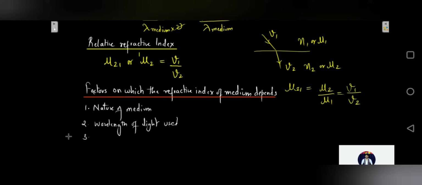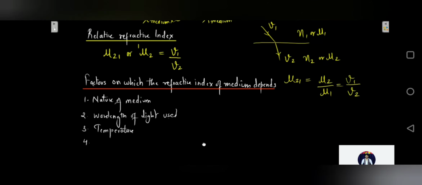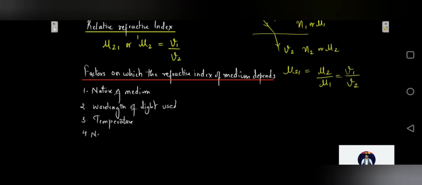Third, it is dependent upon the temperature. And the fourth factor it is dependent upon is the nature of the surrounding medium. So these are the four factors on which the refractive index of the medium depends.